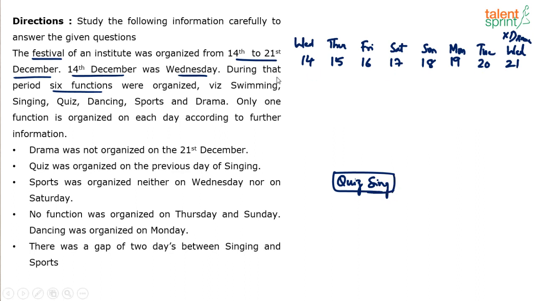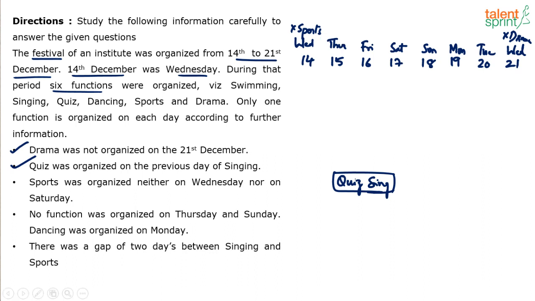Right? So always remember, the strategy is to make pictorial representations of the points. The first point pictorially has been represented here. Drama cannot come on 21st. Second point, quiz was before singing. So whenever we complete the arrangement, we will make sure that this fits somewhere, right? Sports was organized neither on Wednesday nor on Saturday. So sports was not on Wednesday. Now there are 2 Wednesdays here, so sports cannot be organized on either Wednesday.